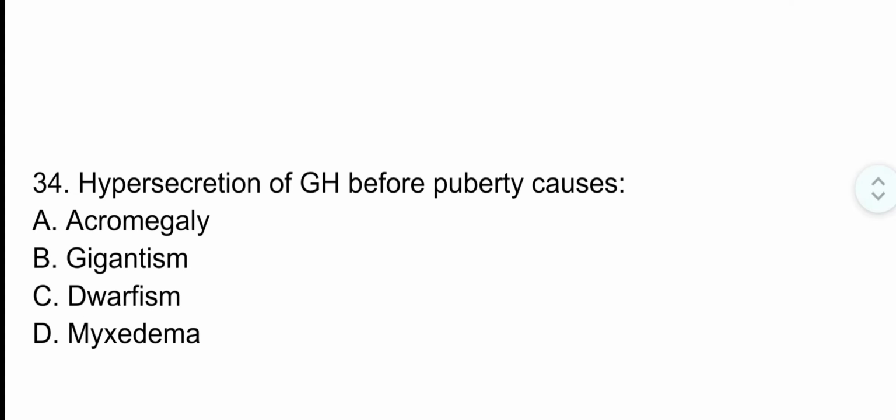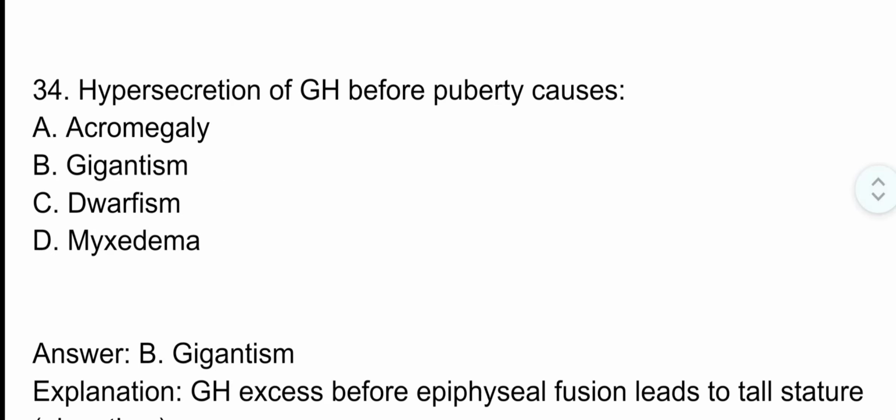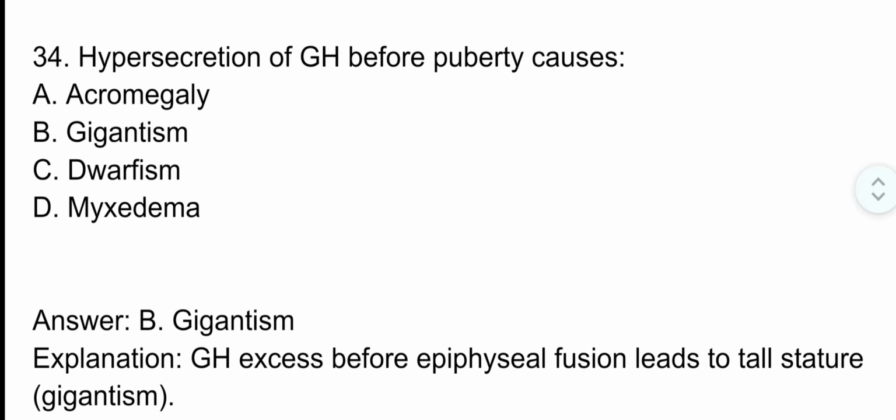Question number 34. Hypersecretion of growth hormone before puberty causes. The correct option is option B, gigantism. Growth hormone excess before epiphyseal fusion leads to tall stature, that is gigantism.